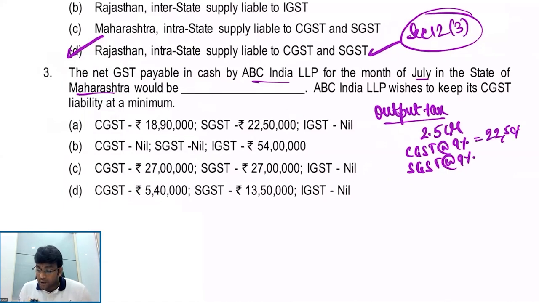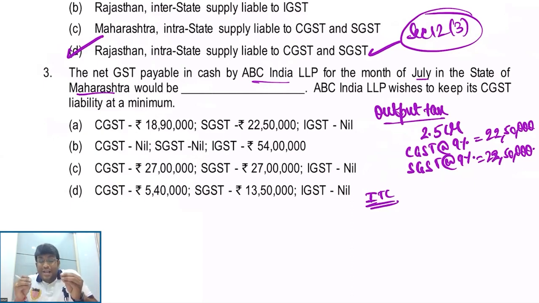22 lakhs 50,000 CGST, 22 lakhs 50,000 SGST. And if I have to talk about my input tax credit, whatever tax I'm paying to Dream Hotels, I can't take credit, because a person registered in one state cannot take credit of CGST, SGST paid in another state. So a Maharashtra person cannot take credit of CGST, SGST paid in Rajasthan. But he can take credit of that Sovereigns.